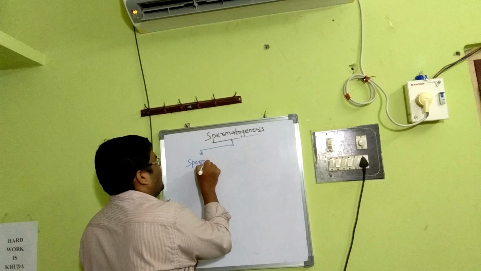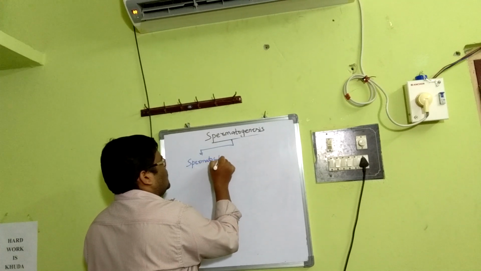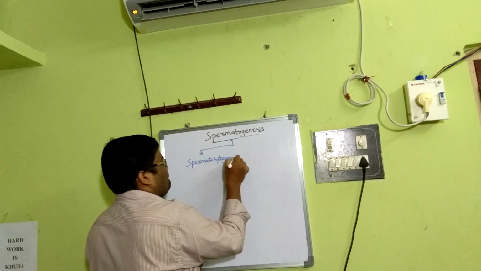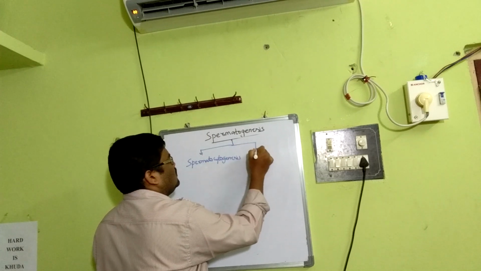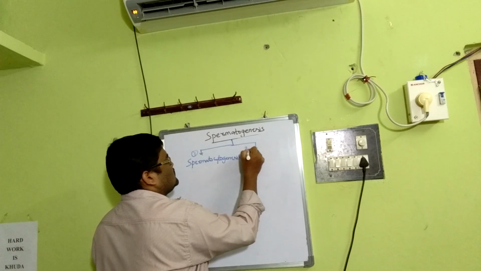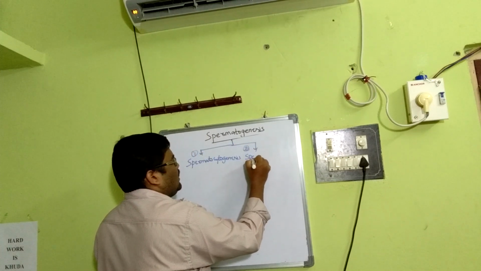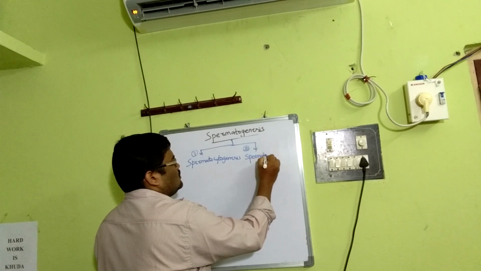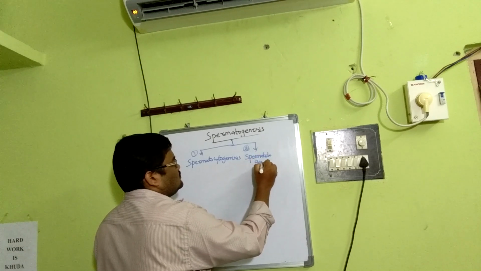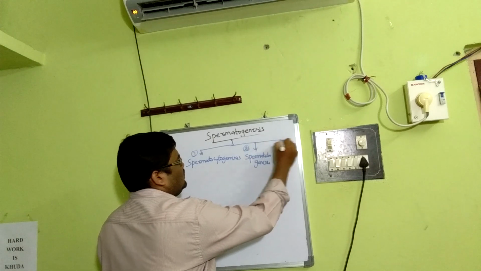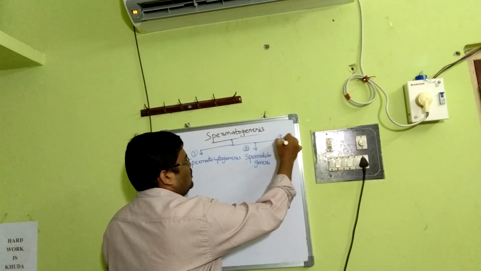One, spermatocytogenesis. Number 2, spermatidogenesis. Number 3, spermiogenesis.